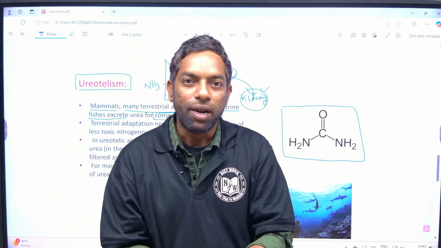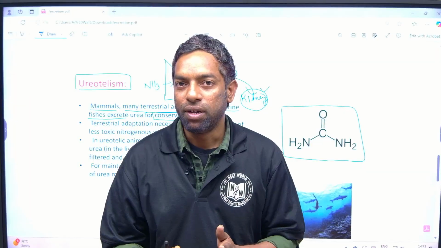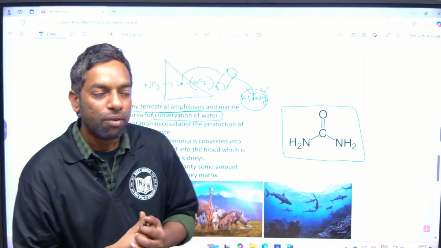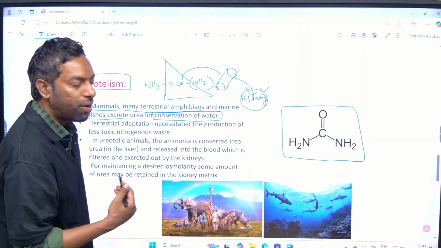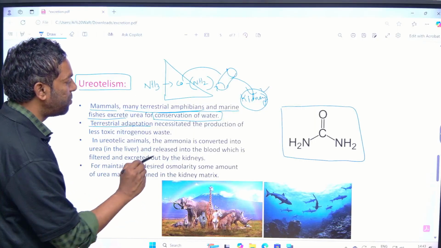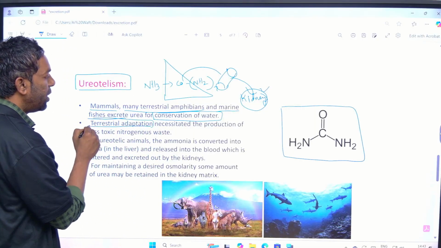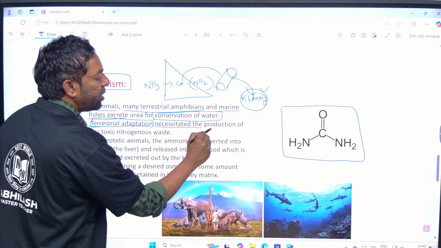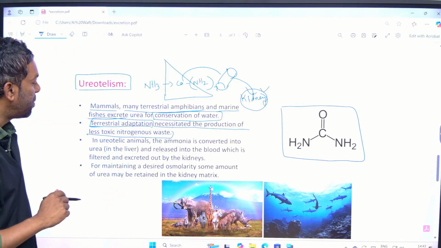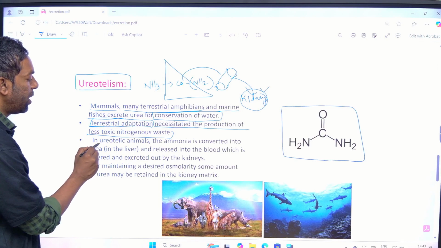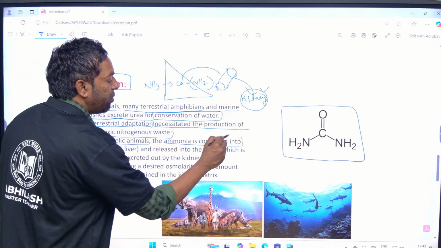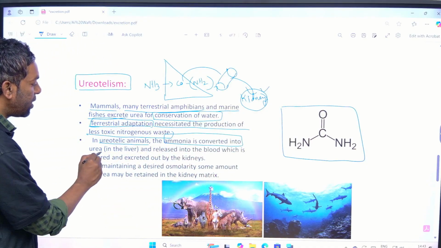This means terrestrial species can adapt their body structure to convert ammonia to urea. Terrestrial adaptation, this is the most important word. Terrestrial adaptation necessitated producing less toxic nitrogenous waste, less toxic as compared with ammonia. It is urea, in ureotelic animals. Ammonia is converted into urea in the liver.